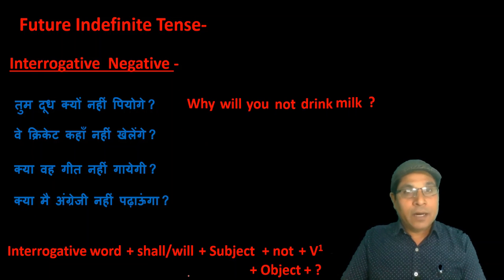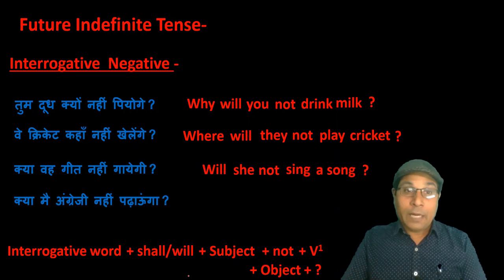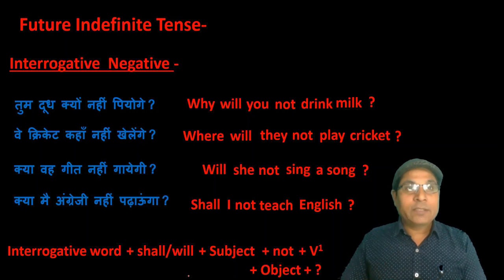वे क्रिकेट कहाँ नहीं खेलेंगे, where will they not play cricket. क्या वो गीत नहीं गाएगी, will she not sing a song. क्या मैं अंग्रेजी नहीं पढ़ाऊंगा, shall I not teach English. So these are the four types of sentences: positive sentence, negative sentence, interrogative sentence and interrogative negative sentence in future indefinite tense.